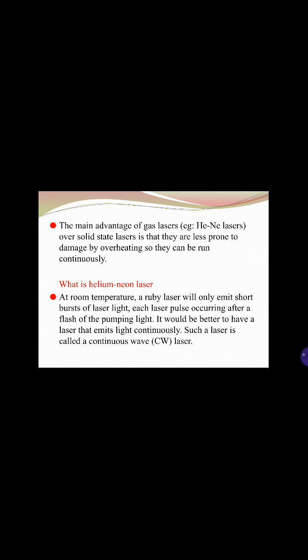At room temperature, a ruby laser will only emit short bursts of laser light, each laser pulse occurring after a flash of pumping light. It would be better to have a laser that emits light continuously. Such a laser is called a continuous wave laser. Helium neon laser was the first continuous wave laser ever constructed. It was built in 1961 by Ali Javan and Herriott at Bell Telephone Laboratory.